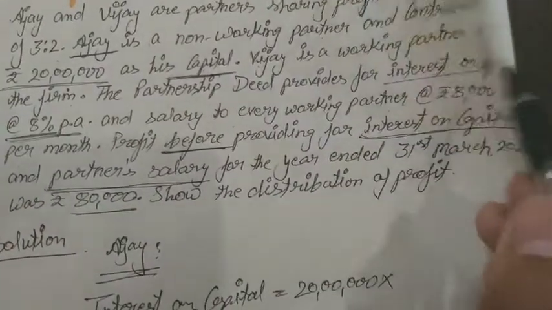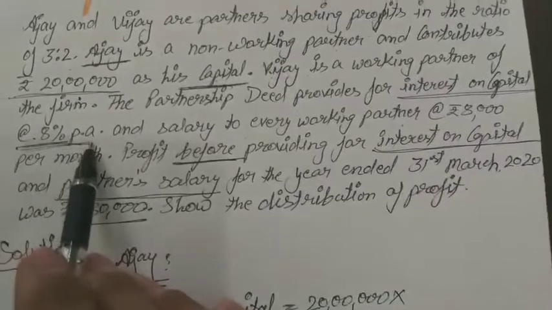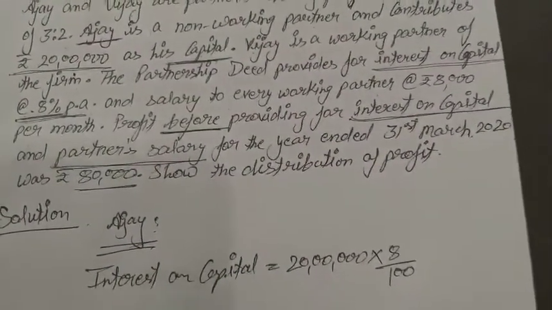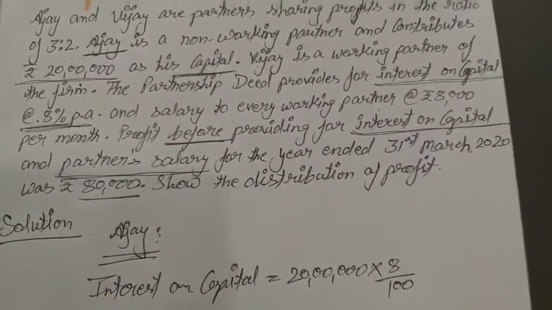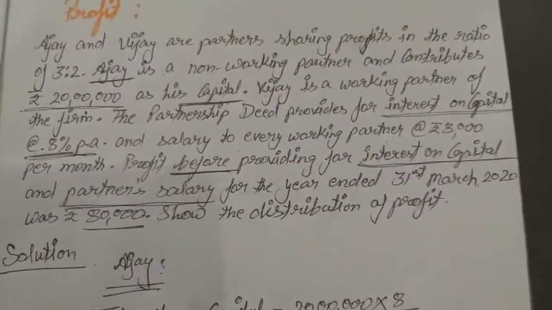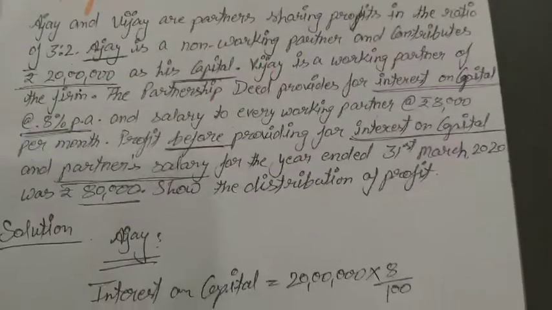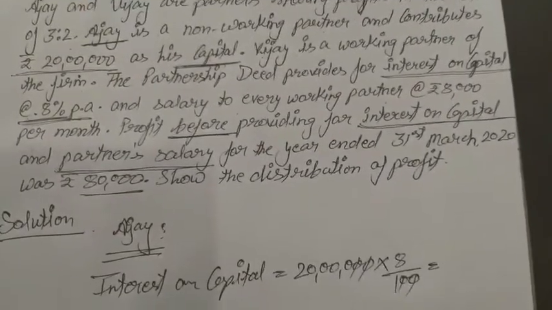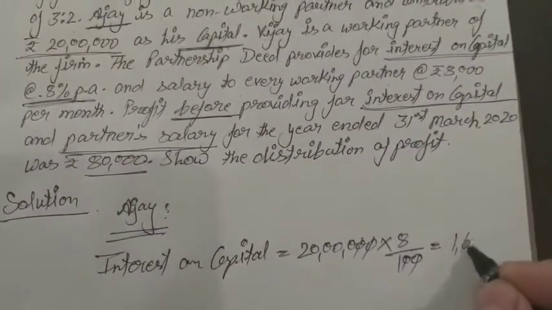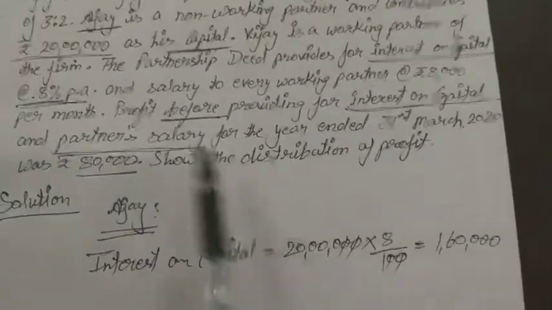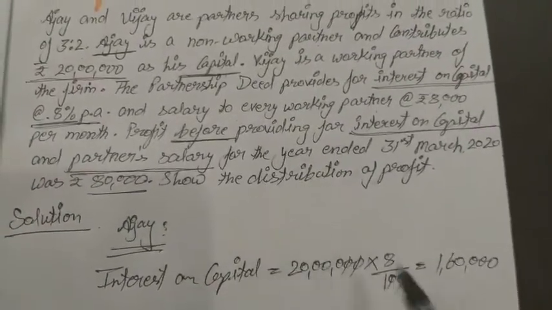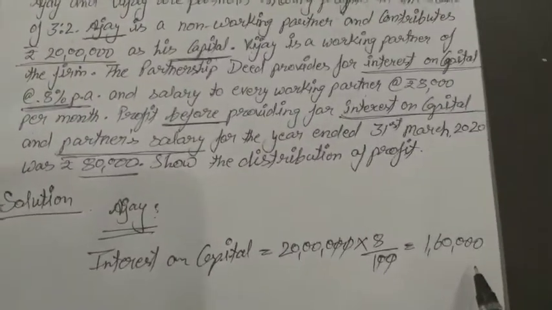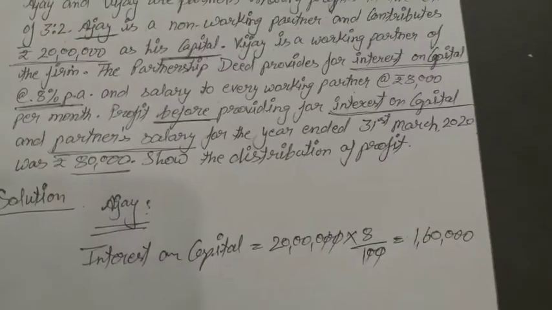Interest on capital at the rate of 8% per annum, so 8 by 100. For how many months will we calculate? In this situation we calculate for the whole year, because no information is given in this question. So the amount will be 1,60,000. So 1,60,000 as interest on capital will be paid to Ajay.